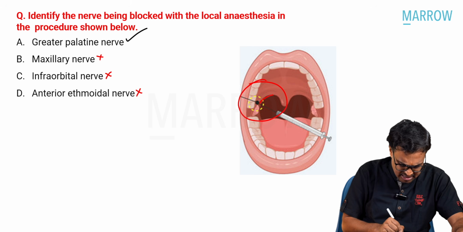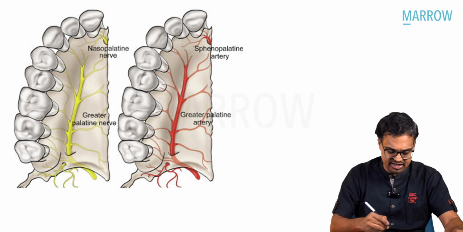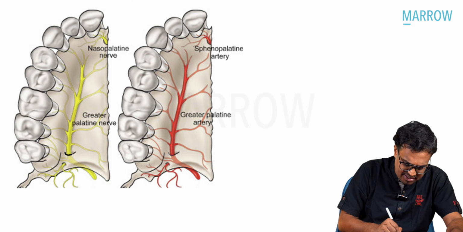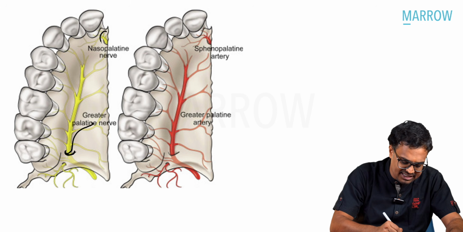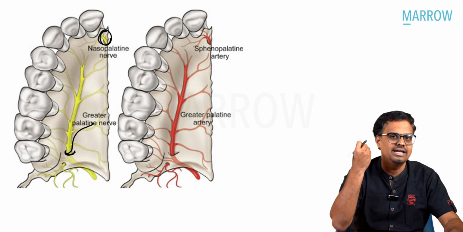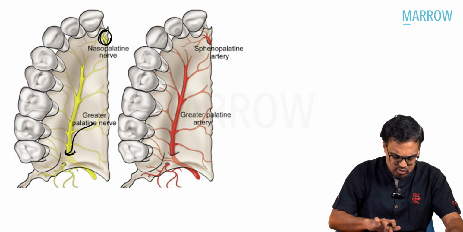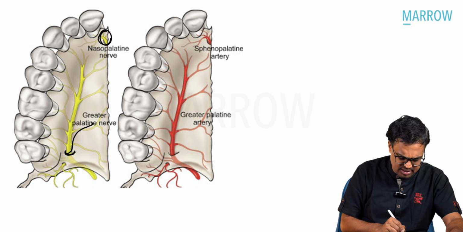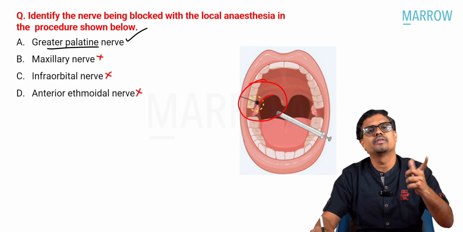That's the greater palatine nerve. So where is this greater palatine nerve now? See this. If you look at the inside of your hard palate, you can see very clearly in your anatomy, the greater palatine is coming from this region, right? And the nasopalatine, yes, here it is coming from this, in the anterior portion it is nasopalatine, and in the posterior portion it is greater palatine nerve, right? So all these nerves will be coming here. So what is the correct answer in this given MCQ? Greater palatine nerve.